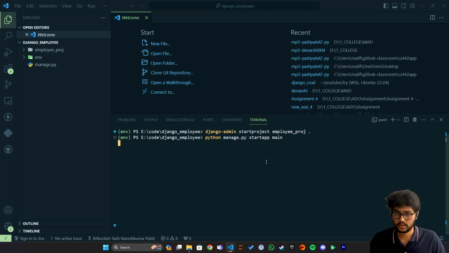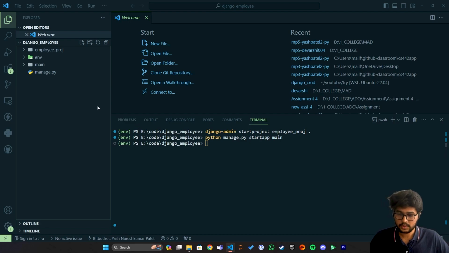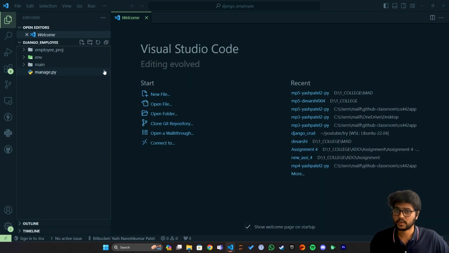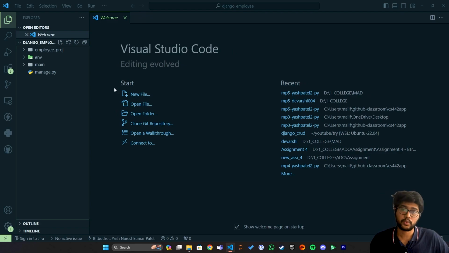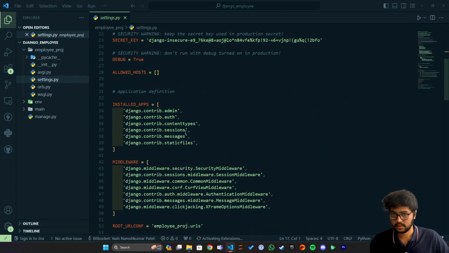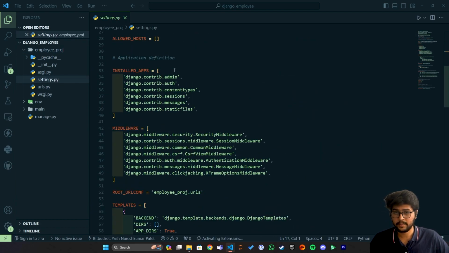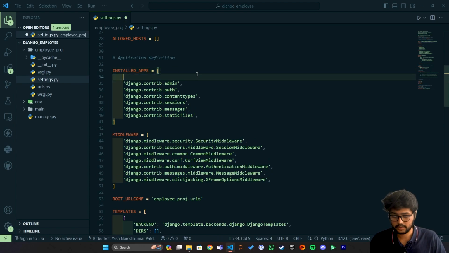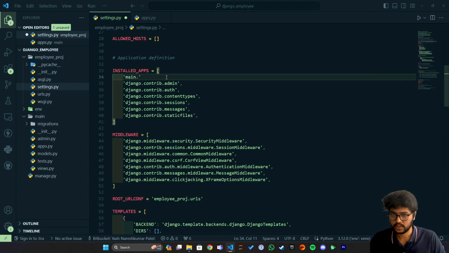So I'll just create it as usual. Okay, once this is done, hide the terminal. Now we need to tell the Django project that we have one Django related app. So we go to settings. In here, INSTALLED_APPS. We need to type the app name. So it is going to be main. Okay, and dot. Just don't write dot. Let it be like this only.